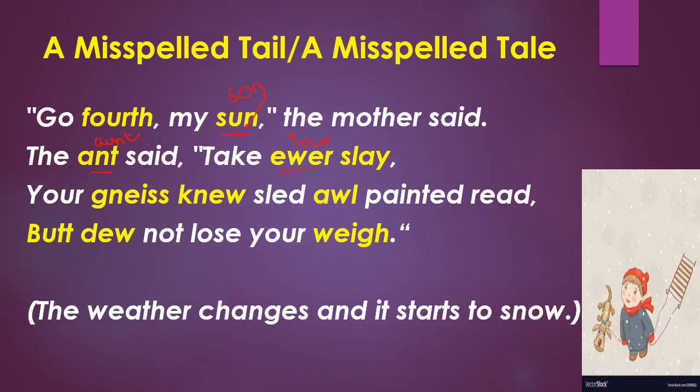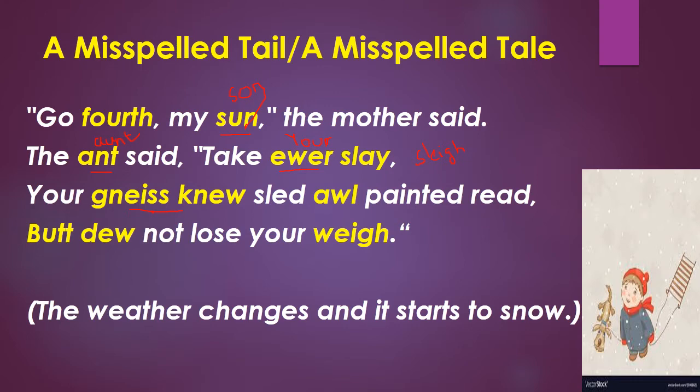That is S-L-E-I-G-H, sleigh. And there is another spelling also given in the word bank, that is S-L-E-D-G-E, right?